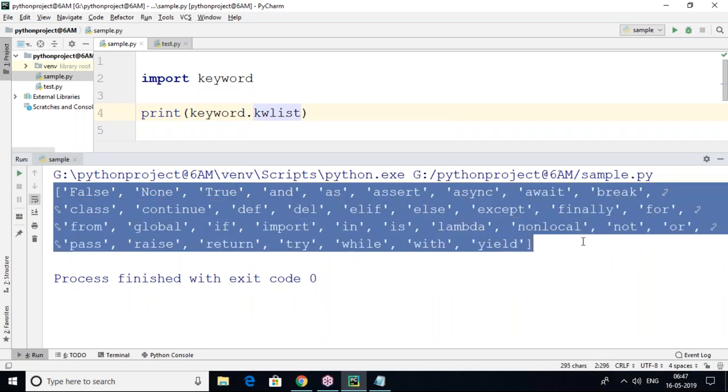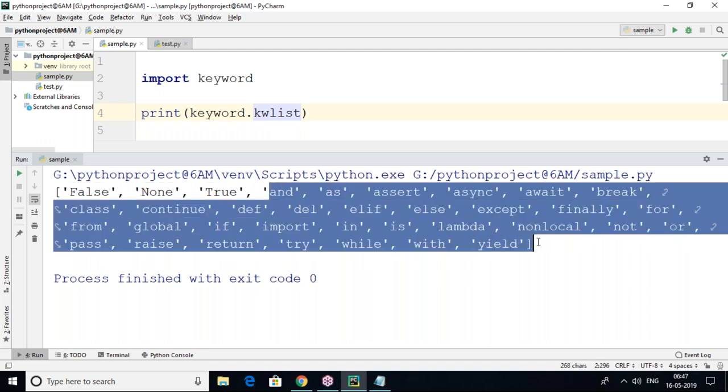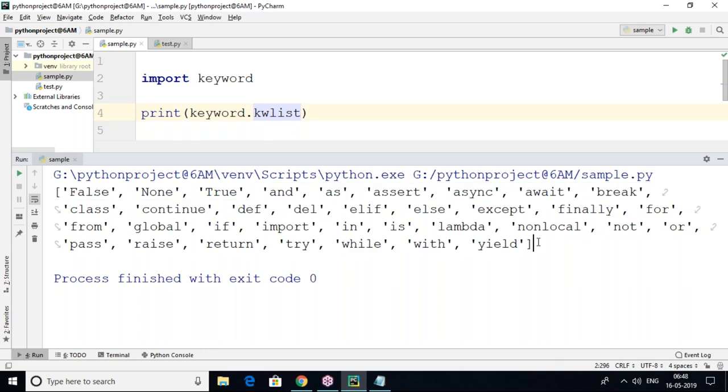You can see these keywords. In these keywords, notice clearly the first three keywords. All the first three keywords start with what? Capital letters: False, None, True. These are capital letters. All the remaining ones are normal small case keywords, small letters only.